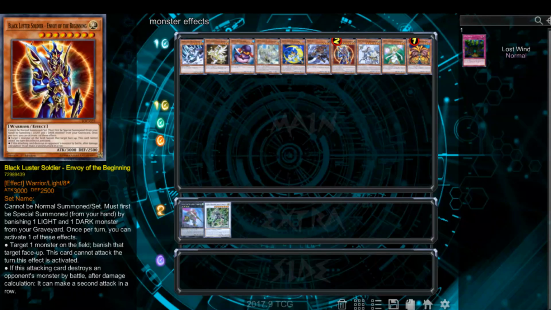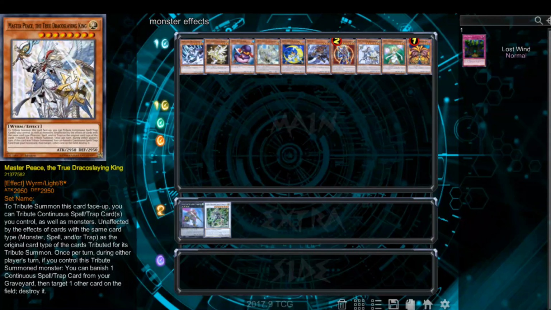Yep. While we're here. And his second effect is a triggered effect. If he destroys a monster by battle, then he may make a second attack in a row. That means that you have to attack after you've destroyed the monster and sent it to the graveyard. You have to make another attack with him, or else you don't get that extra attack. So you can't just go, attack with this instead, and then attack with him again. That's not how it works. It's how the card reads. It says in a row.